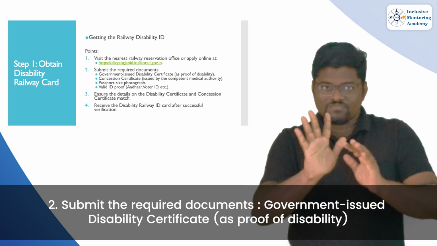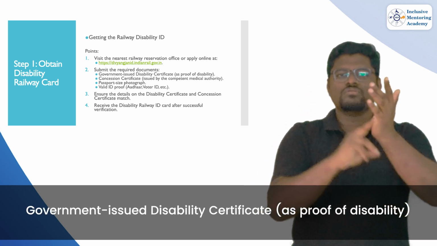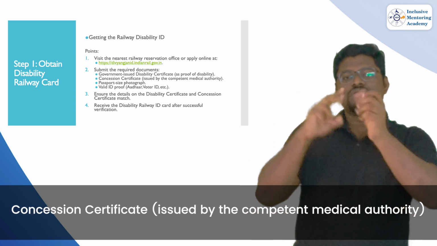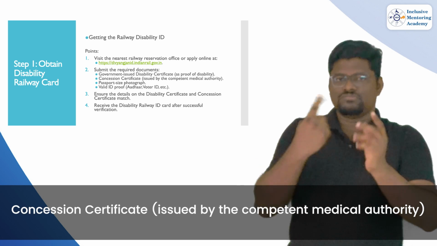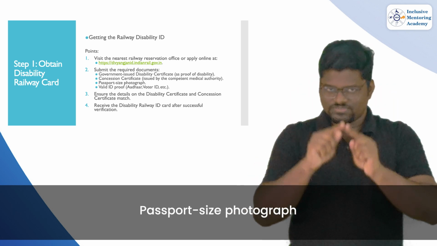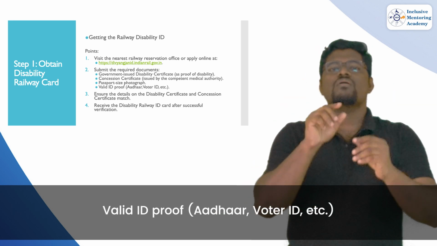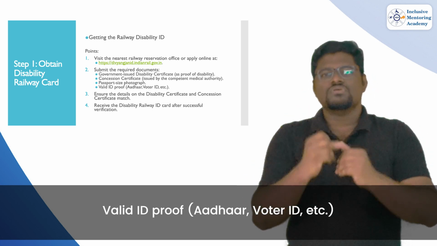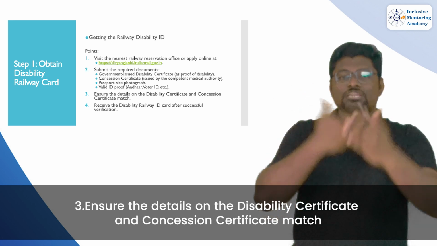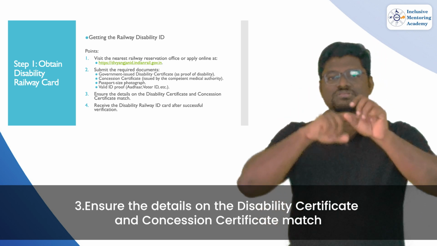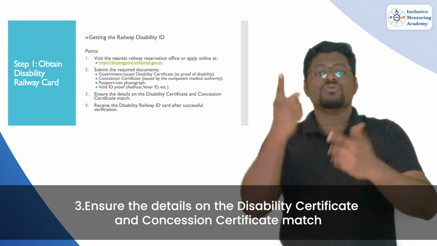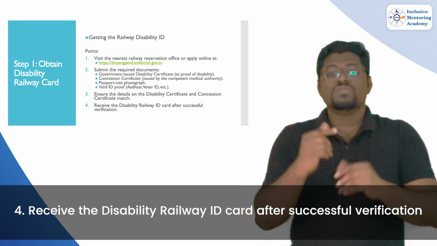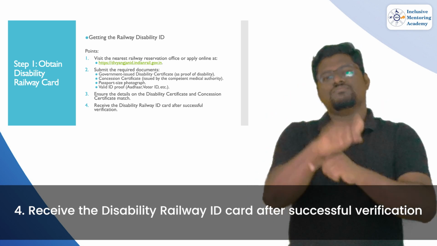A government-issued disability certificate as proof of disability. A concession certificate issued by the competent medical authority. A passport size photograph. Valid ID proof, Aadhaar, voter ID, etc. 3. Ensure the details on the disability certificate and concession certificate match. 4. Receive the Disability Railway ID card after successful verification.